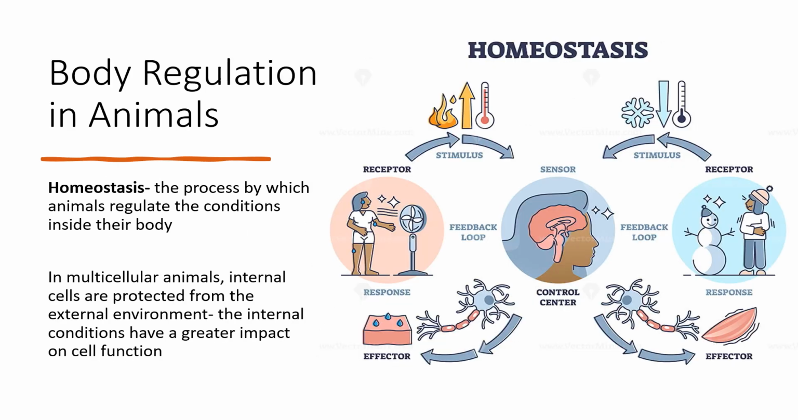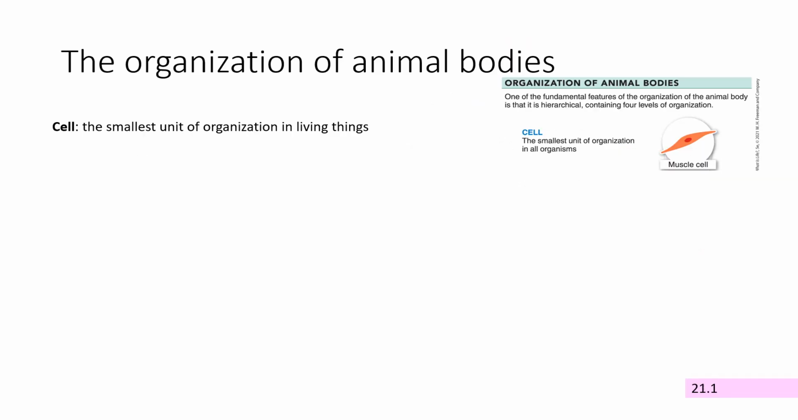Because animals are multicellular, most of their cells are protected from the external environment. Those cells on the inside are impacted much more by the internal environment than the outside environment. They maintain their internal environment by performing homeostasis, which is a general term for regulating conditions inside the body.